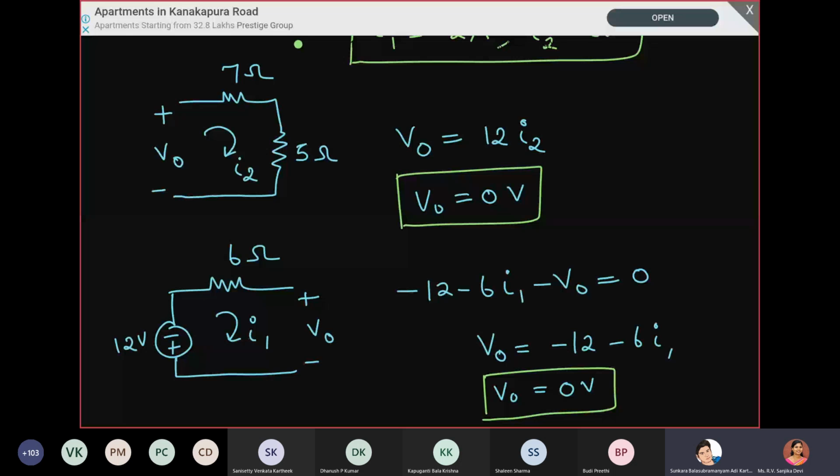So we go with a parallel combination. Since the two loops on both sides are parallel to it, by finding the voltage drop across either loop, we can find V0. You can take the right side loop or the left side loop and find V0.